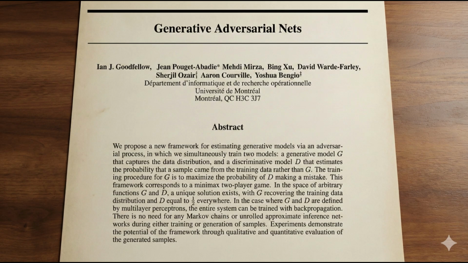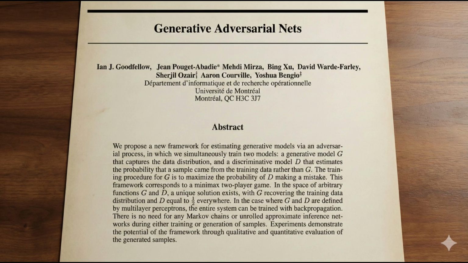2014, Ian Goodfellow has a revolutionary idea. And legend says he came up with it at a bar arguing with friends about generating images. Until this point, neural networks were classifiers. Show them a cat, they say cat. Show them a dog, they say dog. But Goodfellow asked, what if we could make networks create things? He invented generative adversarial networks, GANs.